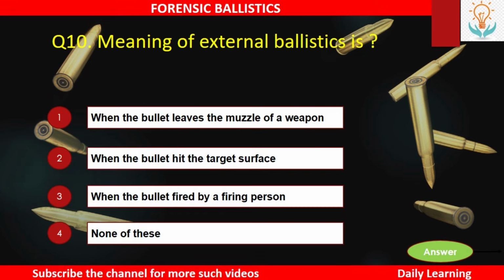Next, the meaning of external ballistics is number 1, when the bullet leaves the muzzle of a weapon. Number 2, when the bullet hits the target surface. Number 3, when the bullet is fired by a firing person. Or number 4, none of these.